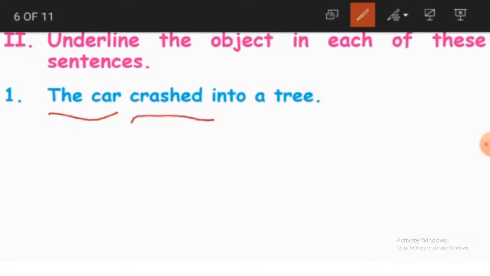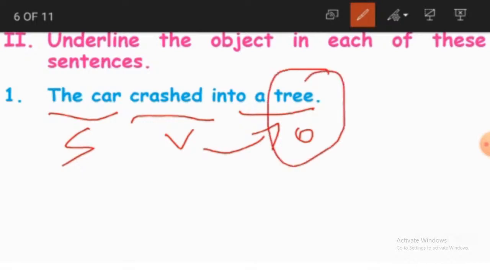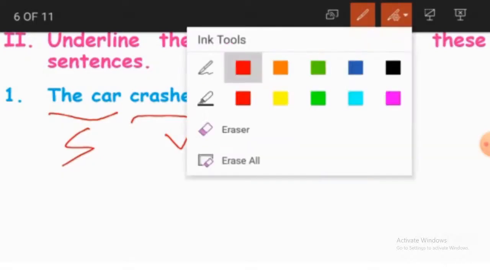It crashed. It had a small accident and it crashed into a tree. And crashed becomes a verb here. The car is the subject. Crashed is the verb. And where did it crash? How did it crash? It crashed into a tree. Tree becomes the object, because this tree has received the action. So that is why tree becomes the object. Yes or no? So tree is the object in this sentence.